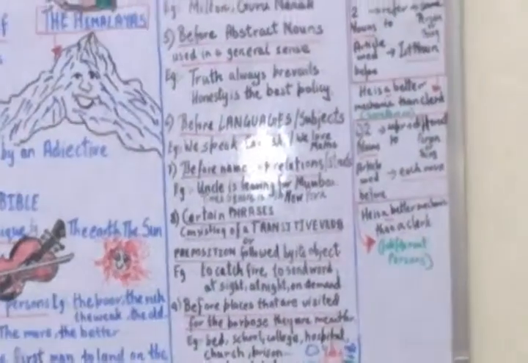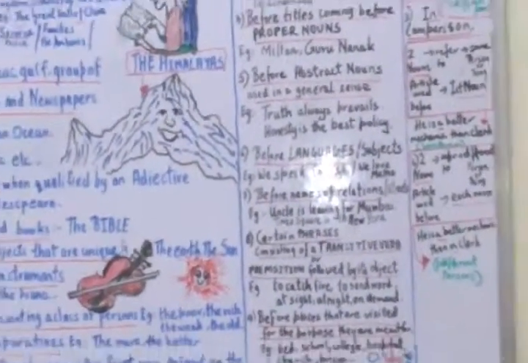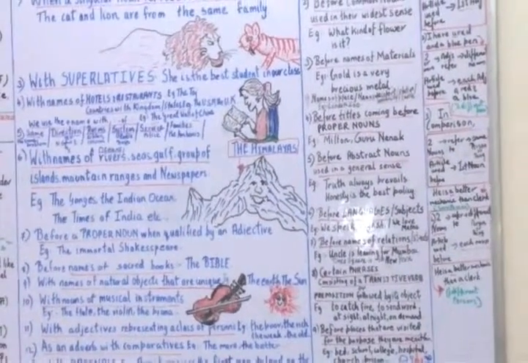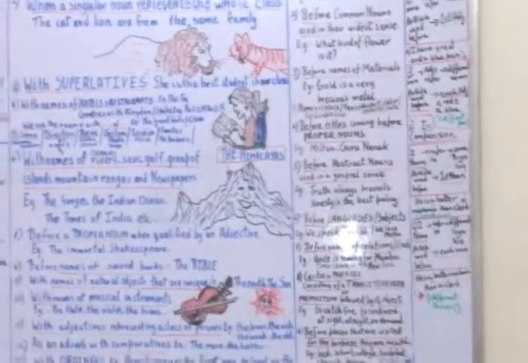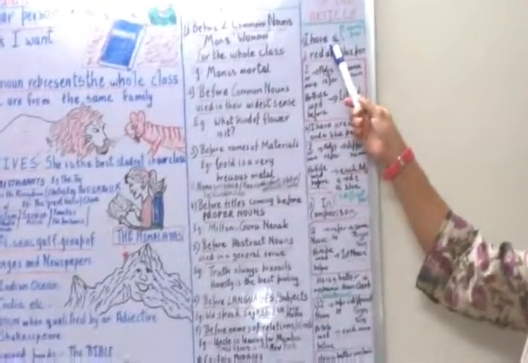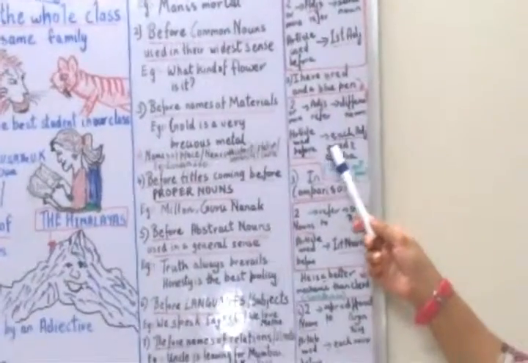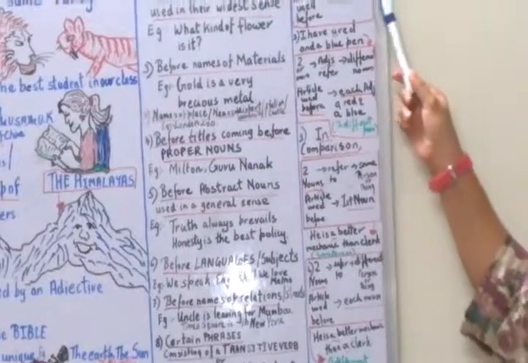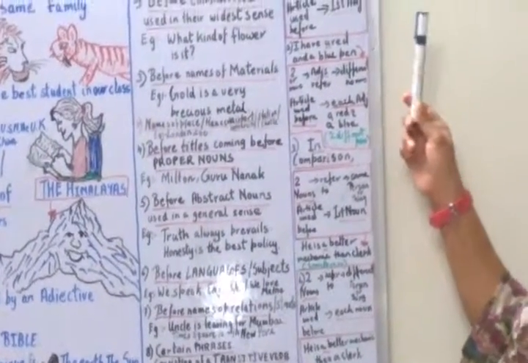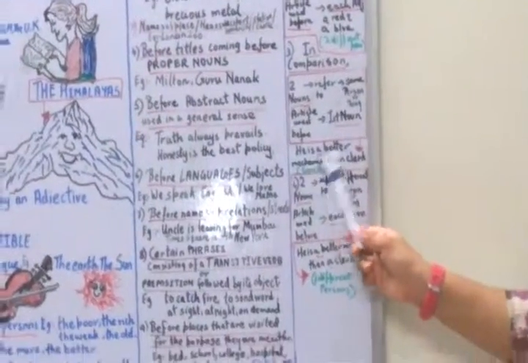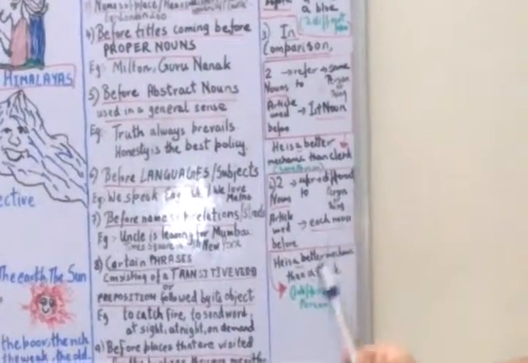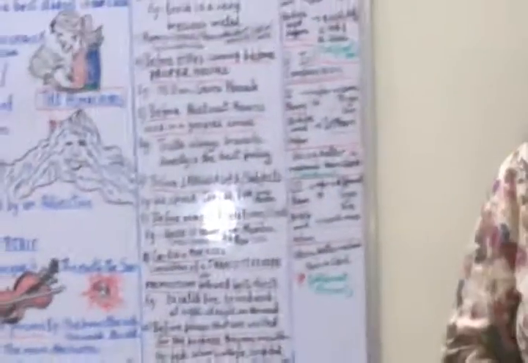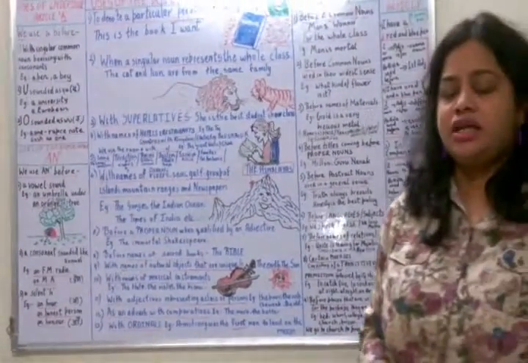So we see that in repetition of articles there are two rules, for adjectives as well as for nouns. Both have the same pattern. When it is one thing, you add an article only before the first adjective. When they are different, you write an article before both, like a red and a blue, two different pens, while yours is only one pen, the same pen. In the same way in nouns, he is a mechanic and clerk, or he is a better mechanic than a clerk. I hope you have understood about these articles. Thank you.